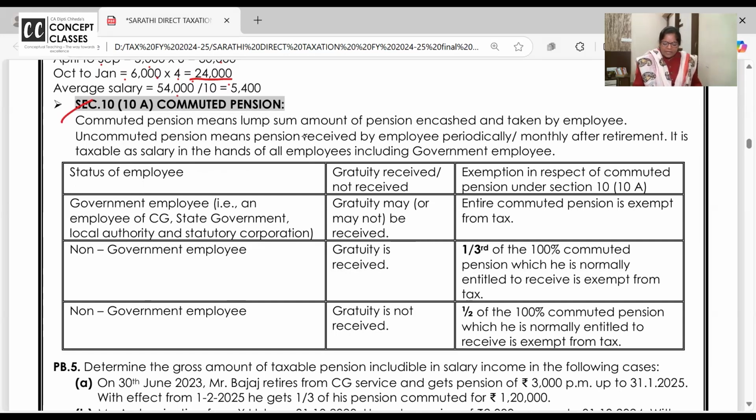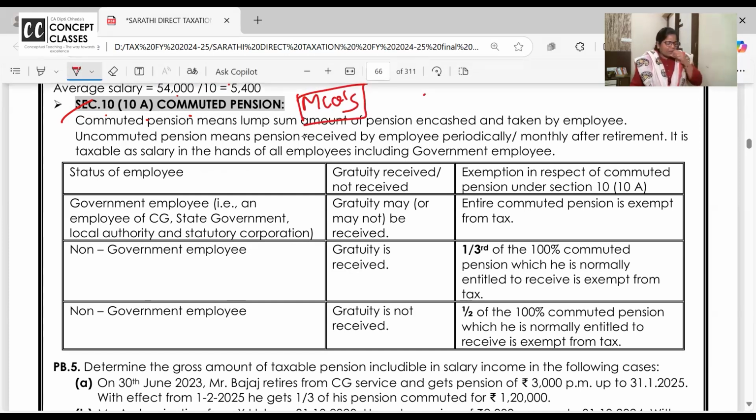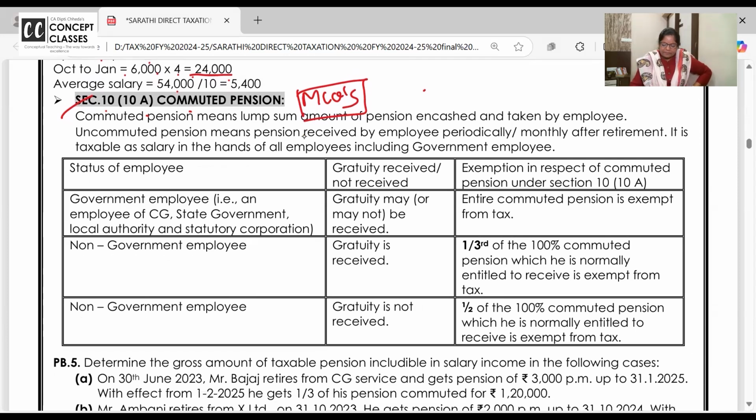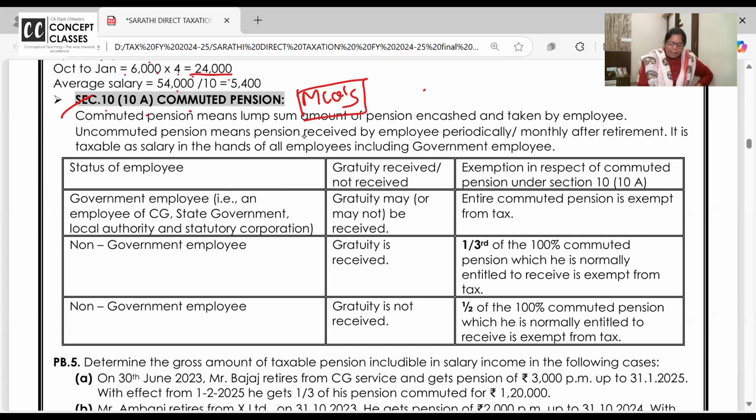Pension, you get a deduction under section 10(10)(a). Listen carefully. Pension has 100% chances of coming in MCQs. Gratuity, excuse me, you get in question answers. The gratuity part, pension, you get it here. Okay. What is actually pension? Let's understand these terms.